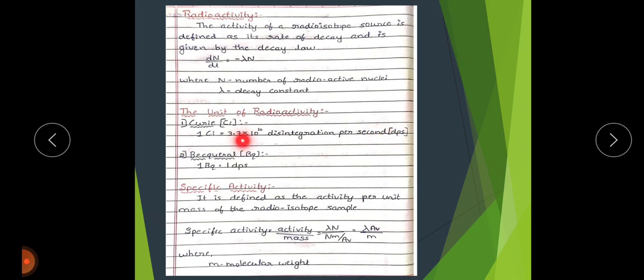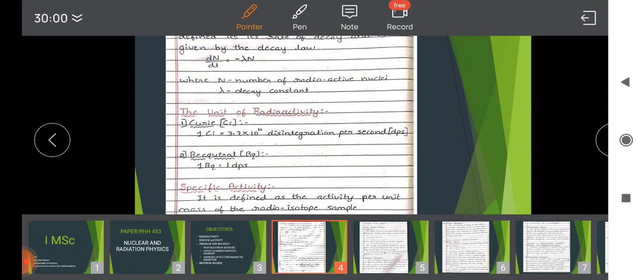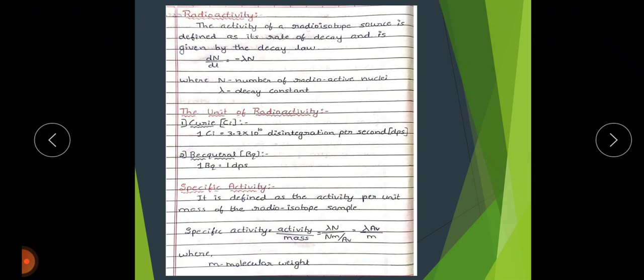There is one more SI unit, the becquerel, indicated by the letters Bq. So 1 Bq is equal to 1 dps, 1 disintegration per second.